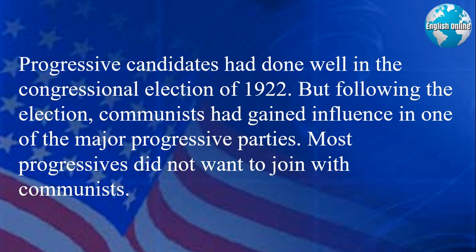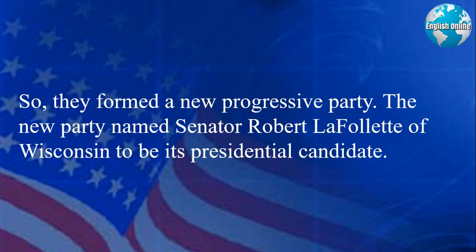Progressive candidates had done well in the congressional election of 1922, but following the election, communists had gained influence in one of the major progressive parties. Most progressives did not want to join with communists, so they formed a new progressive party. The new party named Senator Robert La Follette of Wisconsin to be its presidential candidate.